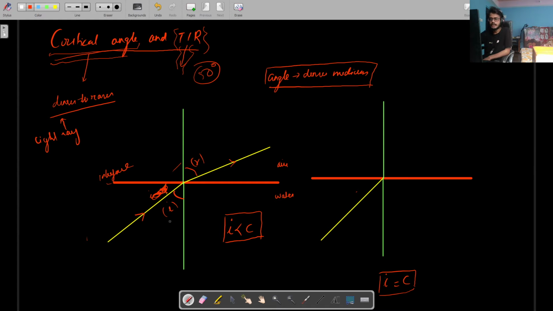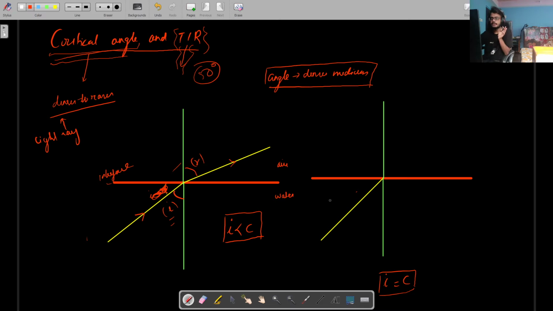So when the incident angle is less than the critical angle, then the light ray will go straight like this. Meaning it'll follow the same law of refraction that we know. When it comes from a denser to a rarer medium, it will go away from the normal. So it will follow the theory that we studied.